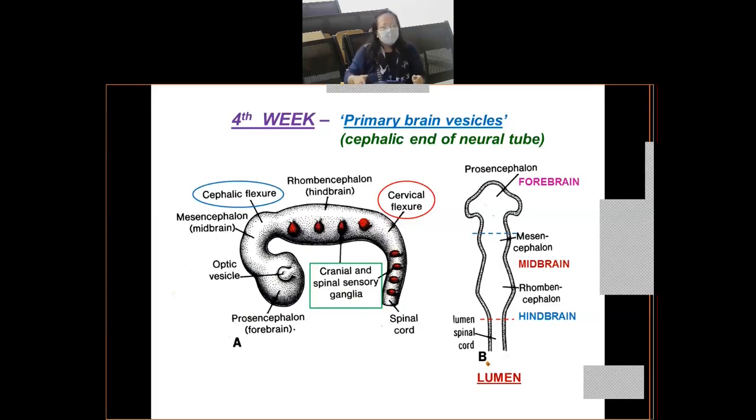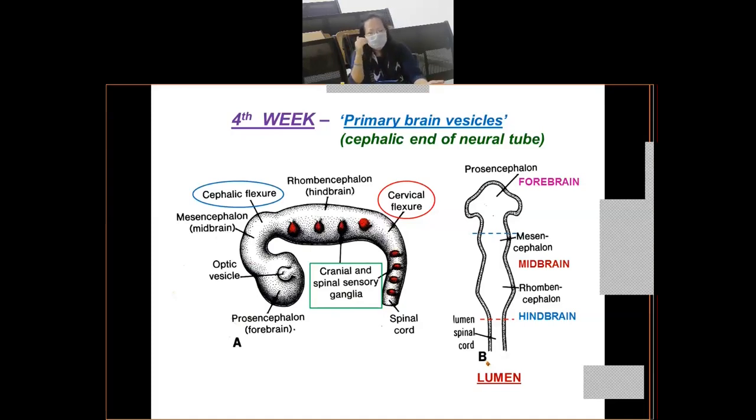Right? Okay. Now, simultaneously, when these brain vesicles are being formed, listen carefully, certain bends, that means flexures, will develop. Initially your neural tube was straight, but as the cephalic end of the neural tube dilates to form these primary brain vesicles, at the same time certain bends will develop. These bends are known as flexures. So you know flexure. For example, when you flex your elbow joint, you are decreasing the angle at the joint, right?